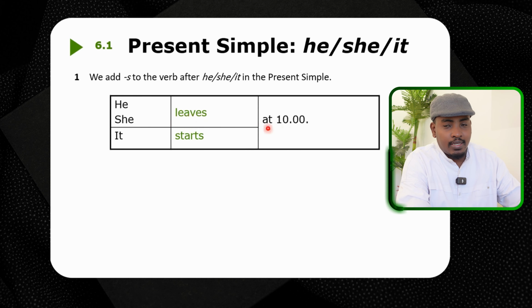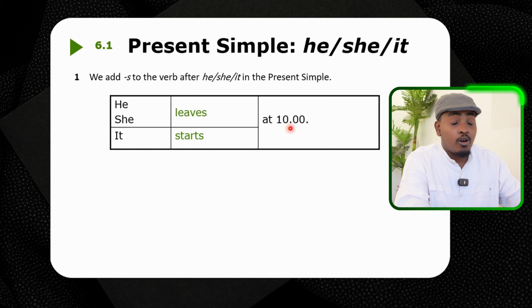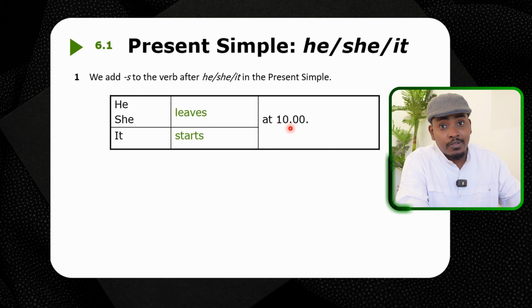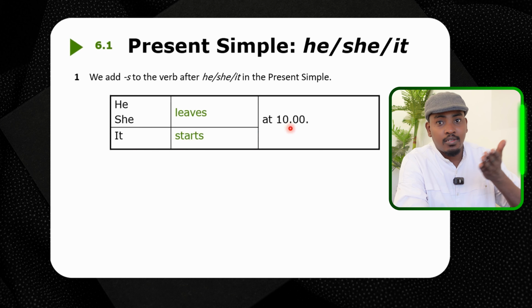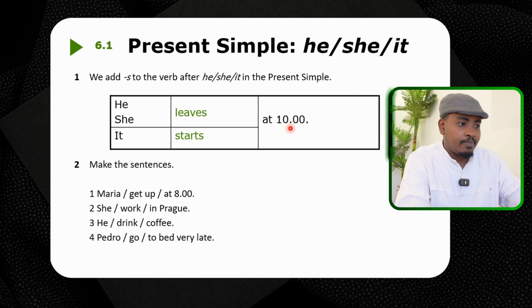He leaves at 10. It starts at 10. For example, the lesson starts at 10, or the class starts at 10. It starts at 10.